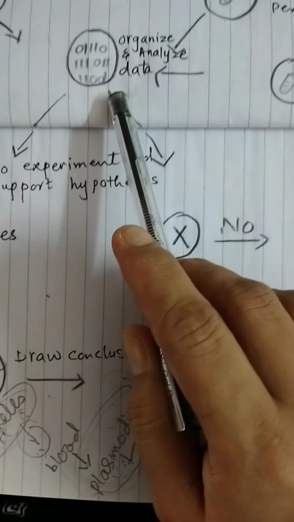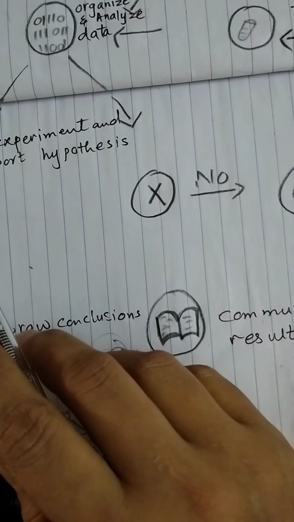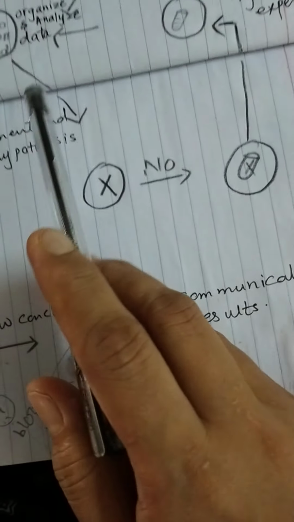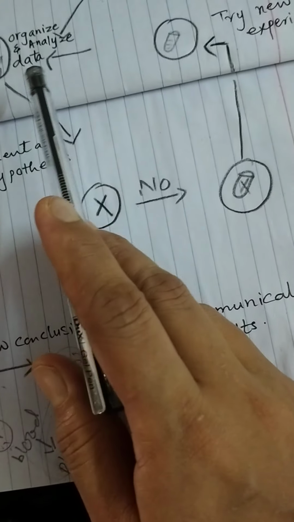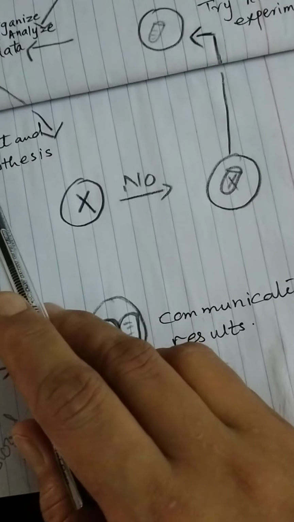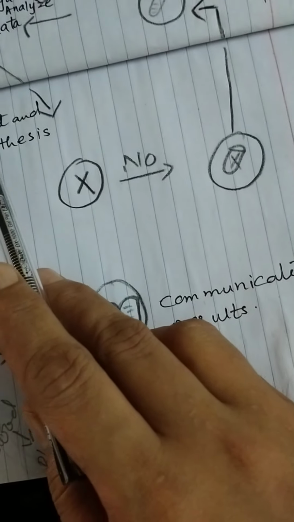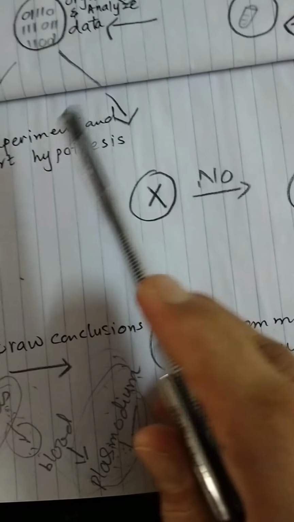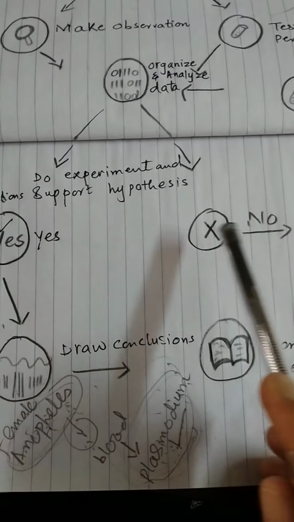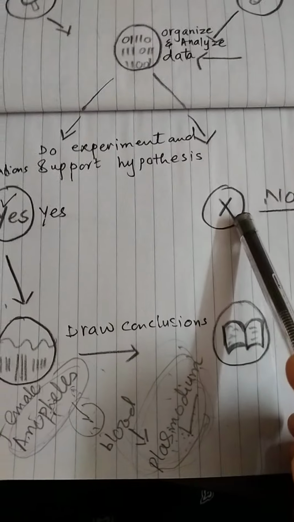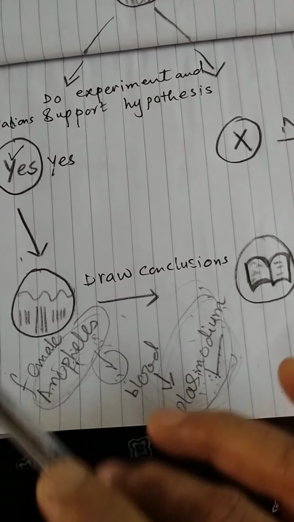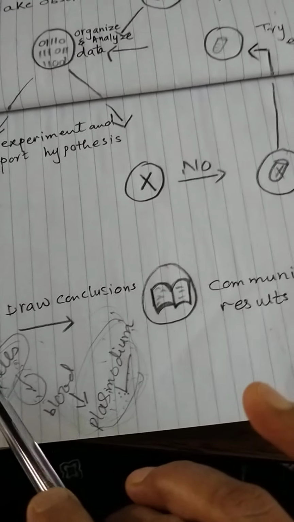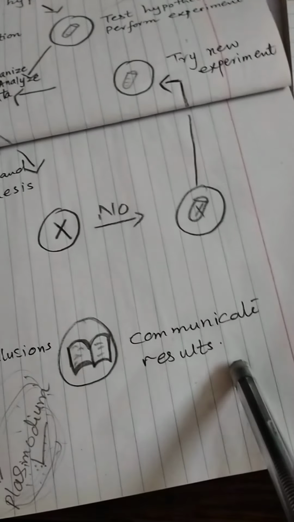And in their fourth step, they analyze the evidence, right? In the fourth step, they analyze the evidence, and in their fifth step they decide whether the evidence supports the hypothesis or not. And in their sixth step they draw a conclusion and finally they communicate results.